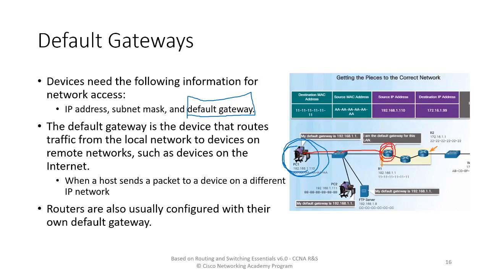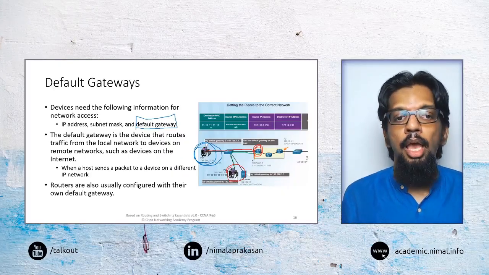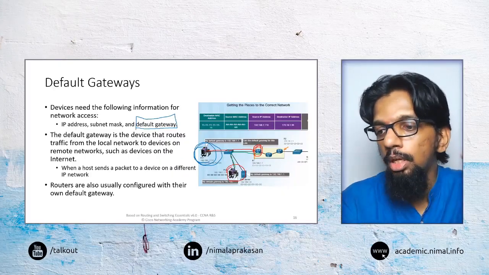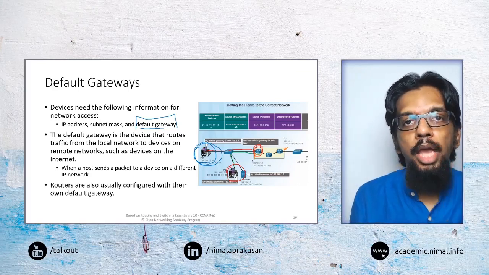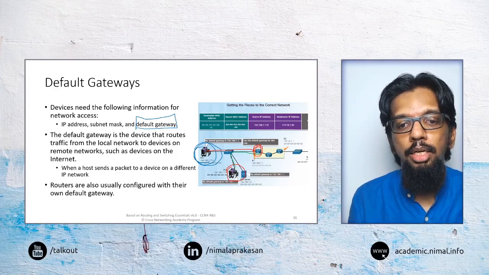So anything that comes to this router, the router will know where to send it, because this device is connected to that router. Same thing for this device as well, that is also connected to the same router. So any traffic to these devices, as long as it comes to this particular router, router 1, router 1 can send that information to that device.